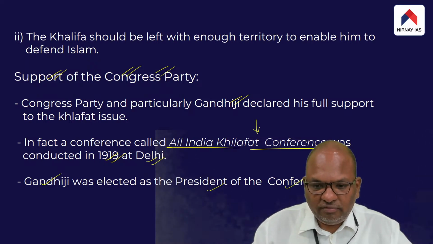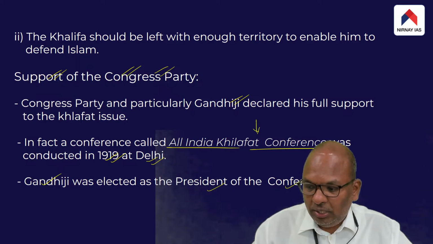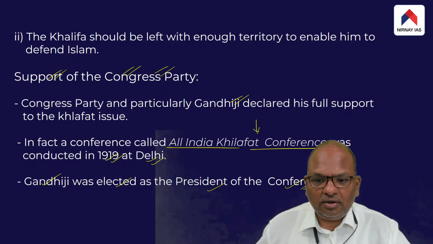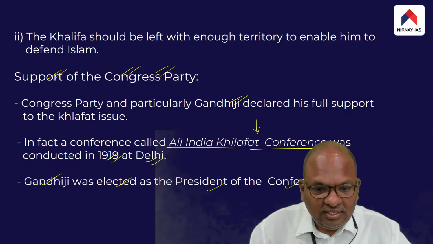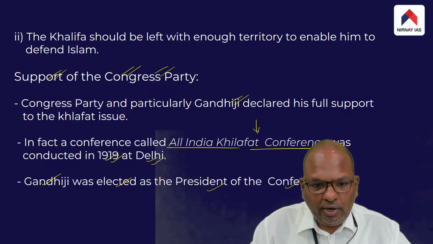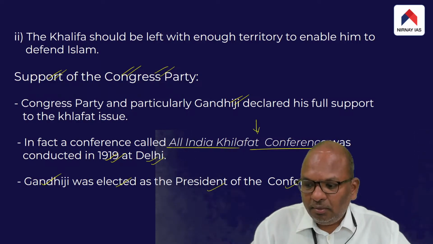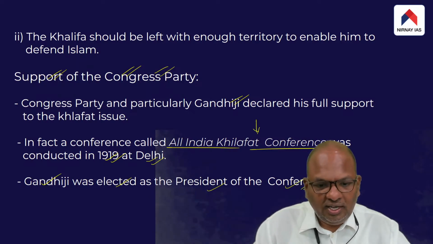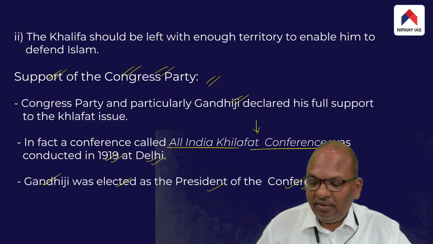The participants of this meeting happened to be Muslims, but Gandhiji was elected as the president. So Gandhiji declared his full support to the Khilafat issue, though the issue had nothing to do with India, because he wanted the Muslims to be drawn into the fold of the movement. With that objective in mind, Gandhiji gave support to the Khilafat issue.